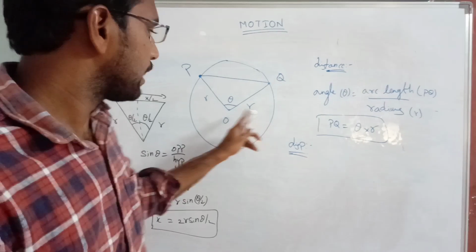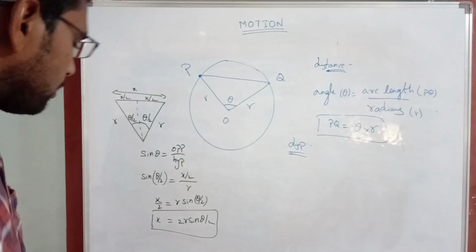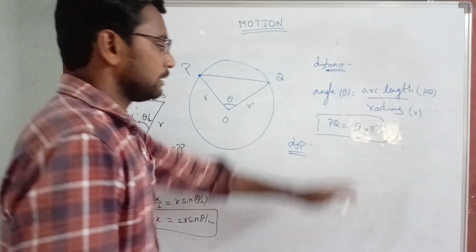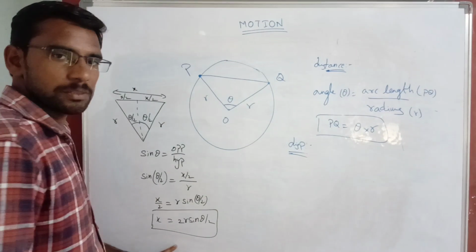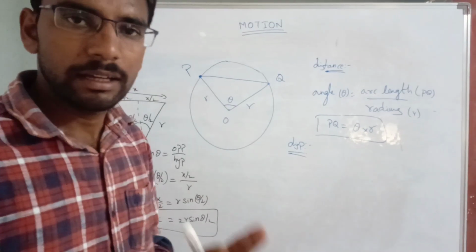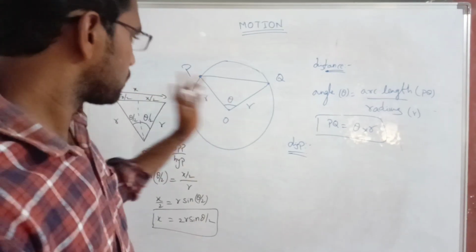It is making an angle theta at the center. Okay, clear now? So it is 2r sine theta by 2. It is theta into r. It is the distance and it is the displacement. It is making an angle theta. Okay, clear now? Right? Fine. Okay, it's all about distance and